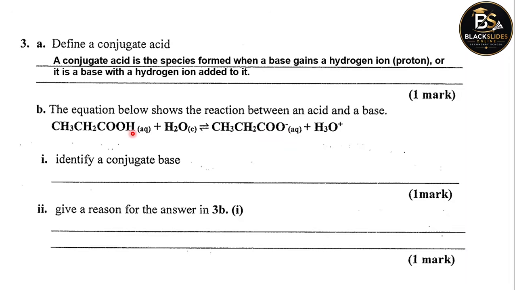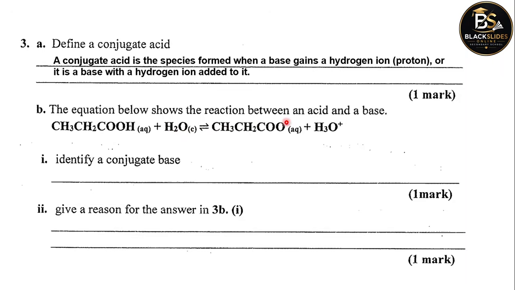So what's happening here is the propanoic acid will donate a proton, which is hydrogen, to water to form a propanoate ion. So propanoate ion is simply propanoic acid which has donated its hydrogen.